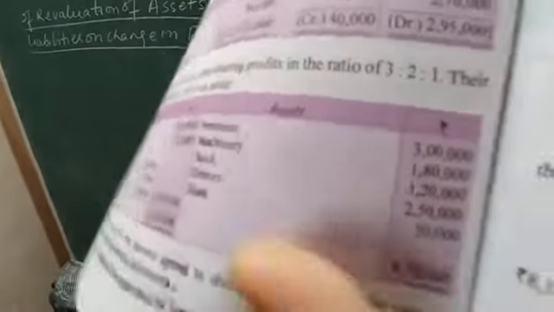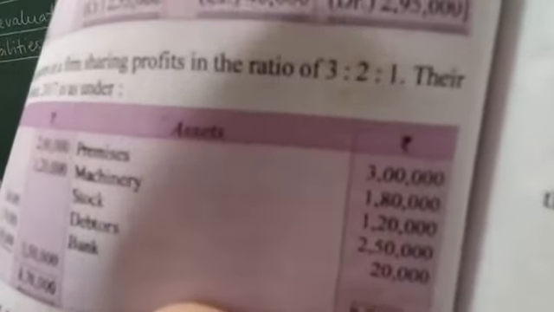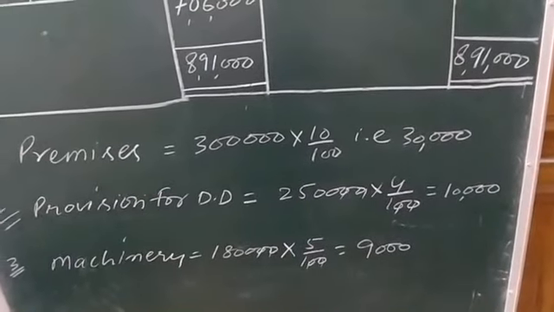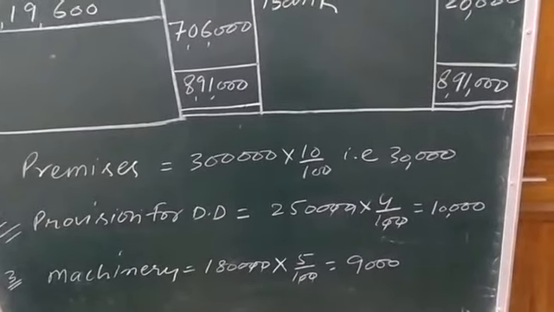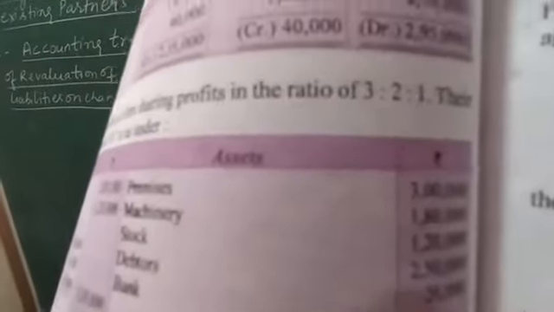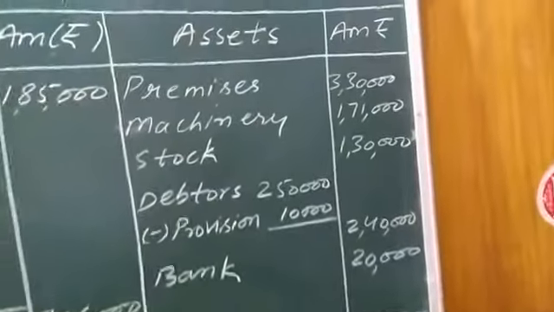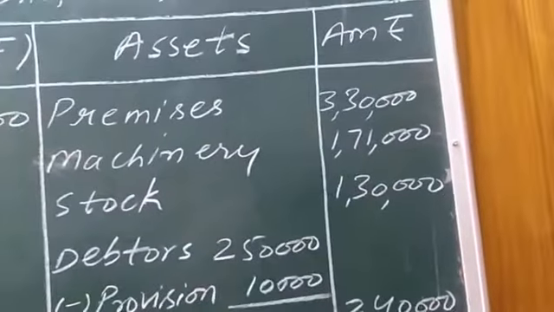Machinery old figure is 1,80,000. Calculate 5%, it is 9,000. Subtract 9,000 from machinery: 1,80,000 minus 9,000 will be 1,71,000.